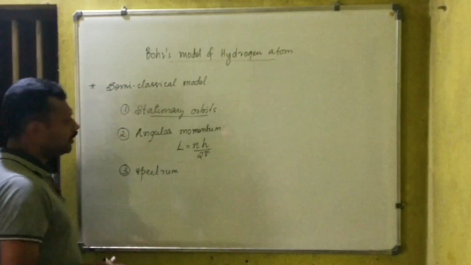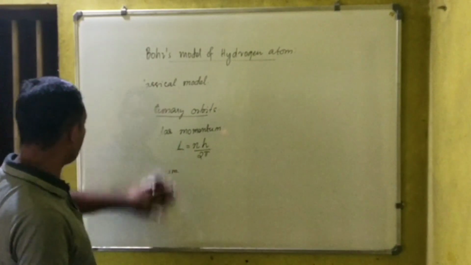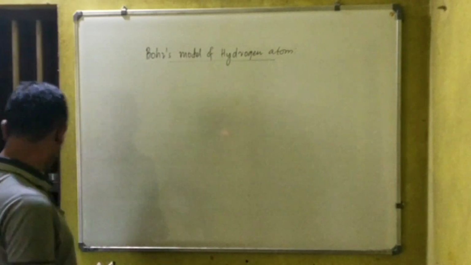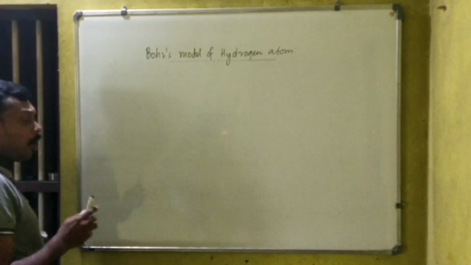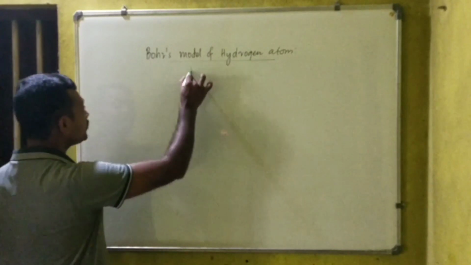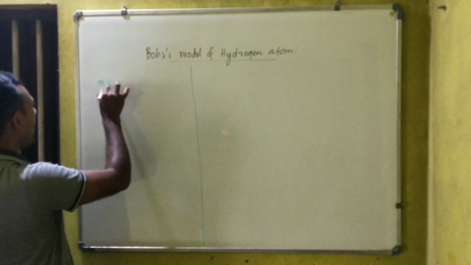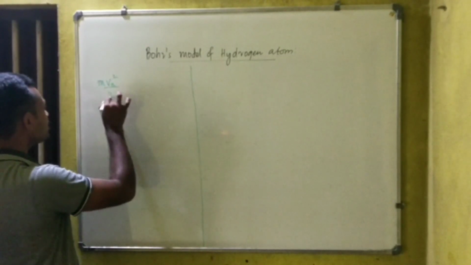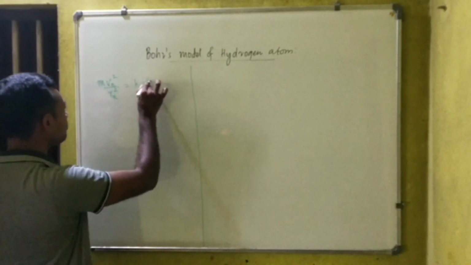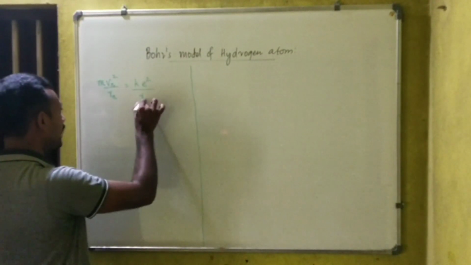Now we will explain the mechanism of Bohr's model. We have to find out the velocity of the nth orbit, radius of the nth orbit, all such things. So for that, let me tell you the whole theory of Bohr's model of atom lies in two equations. The first equation: for the orbiting electron, the required centripetal force is given by the electrostatic force of attraction between the electron and the nucleus.